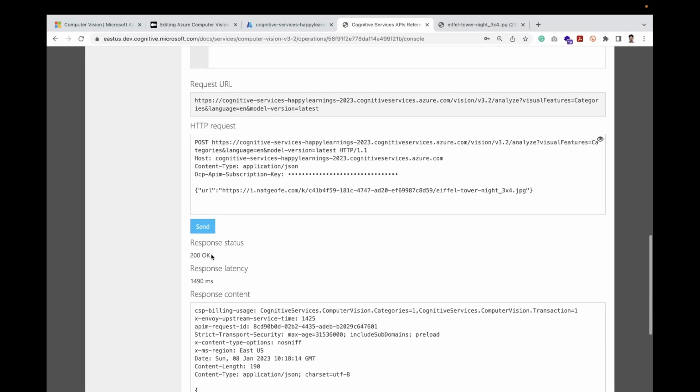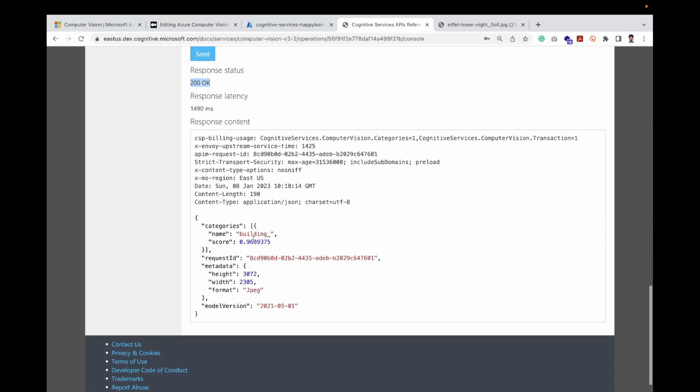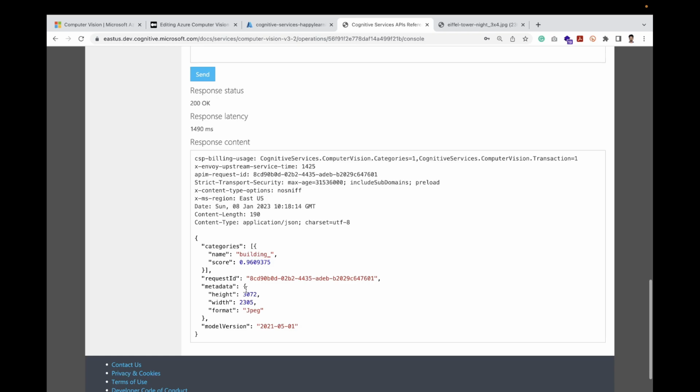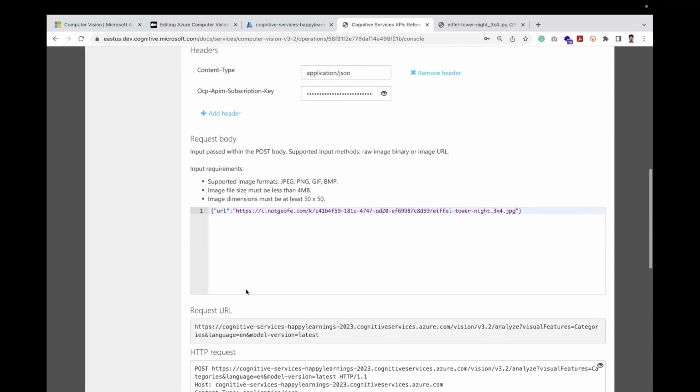And we see that we got a 200 response back. The computer vision AI service says that it's a building, and it has given some score. So currently one item is returned.